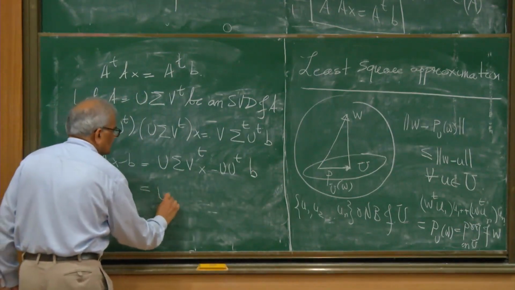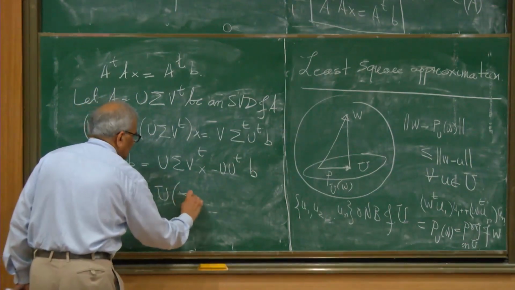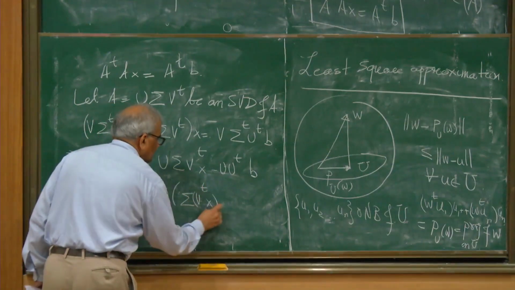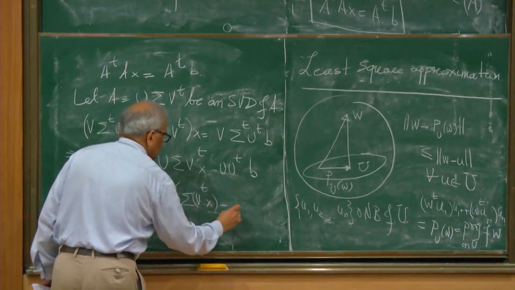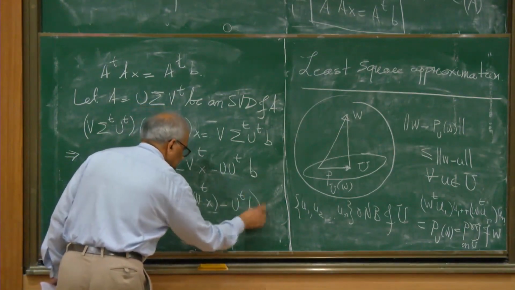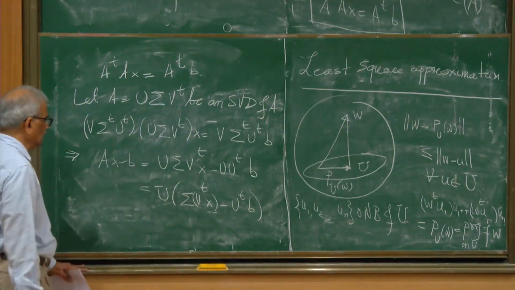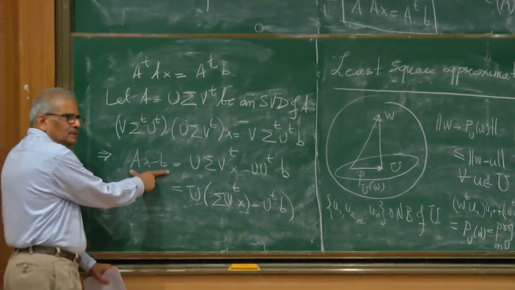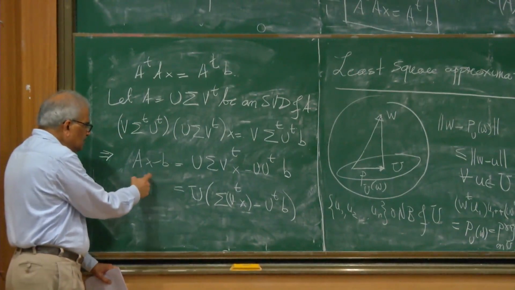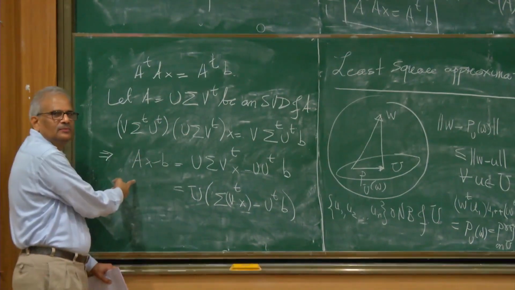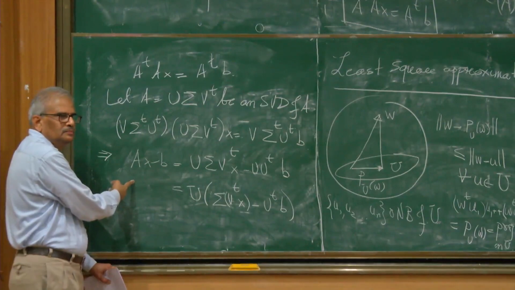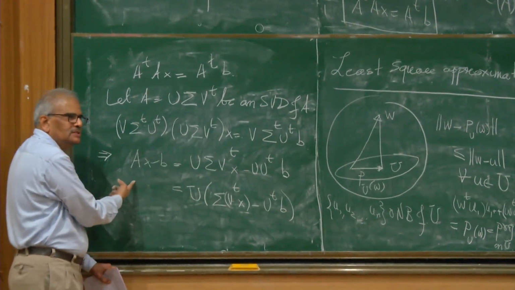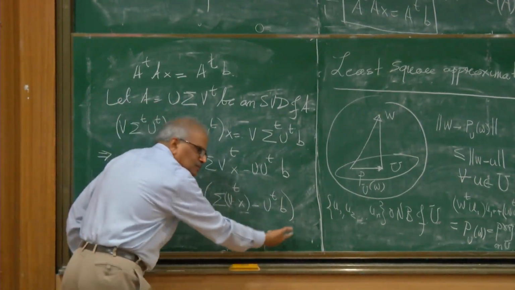Now factor U from this, and I get U times sigma V transpose X minus U transpose B. So this vector indicates the error. We want to minimize the length of this vector for the best approximation.